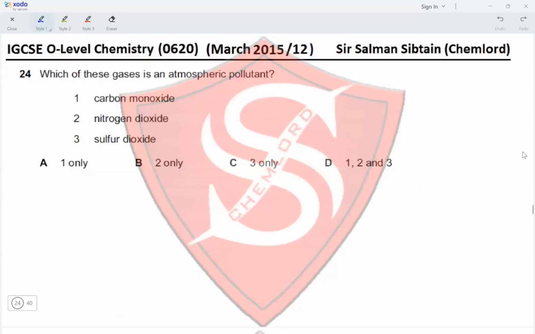Question 24. Which of these gases is an atmospheric pollutant? Carbon monoxide, yes, because it is toxic for humans. Nitrogen dioxide causes breathing difficulties for humans, and sulfur dioxide also causes breathing difficulties for humans. And all of them are gases that need to be eliminated from air in order to purify it. So all three are atmospheric pollutants. This makes option D the correct option for this question.